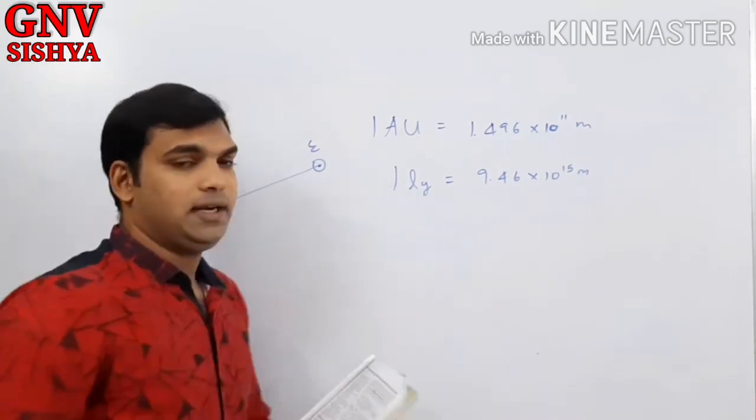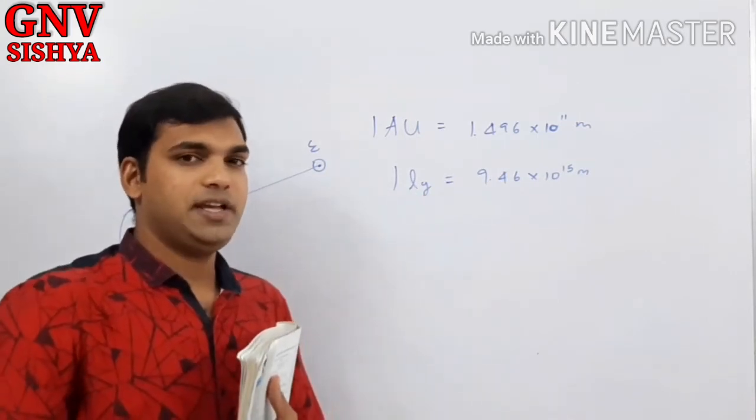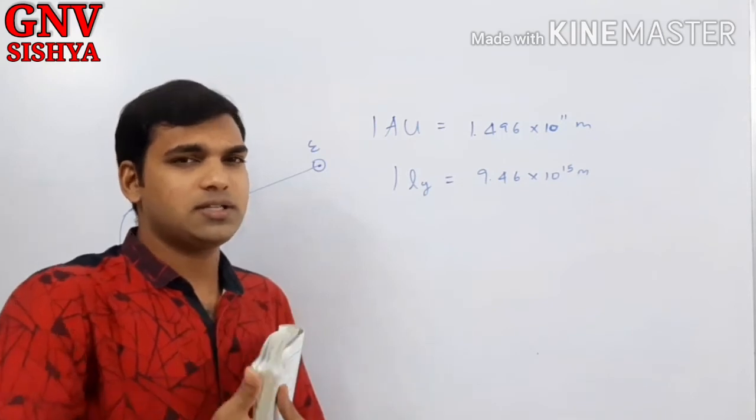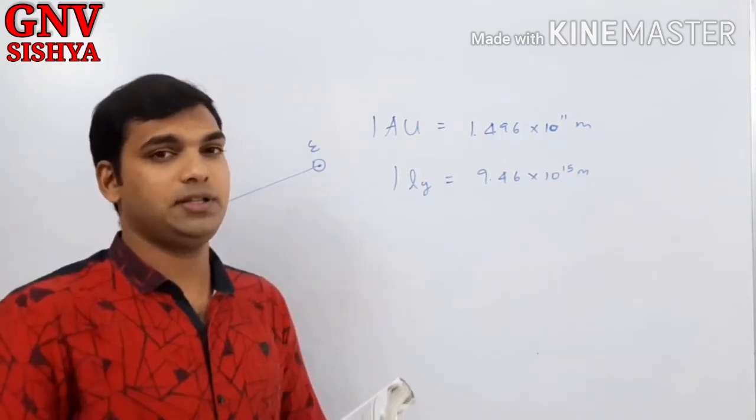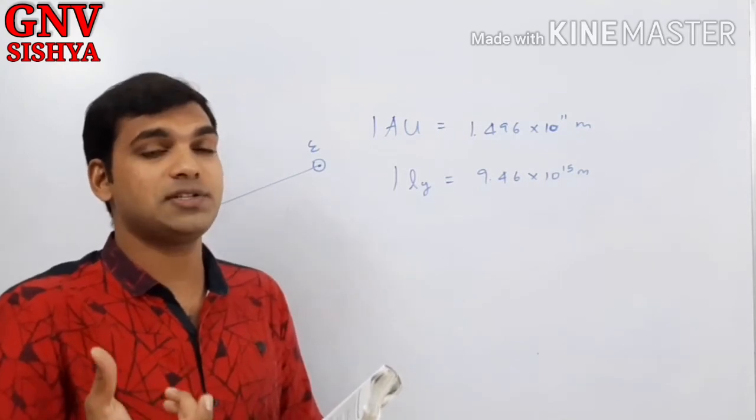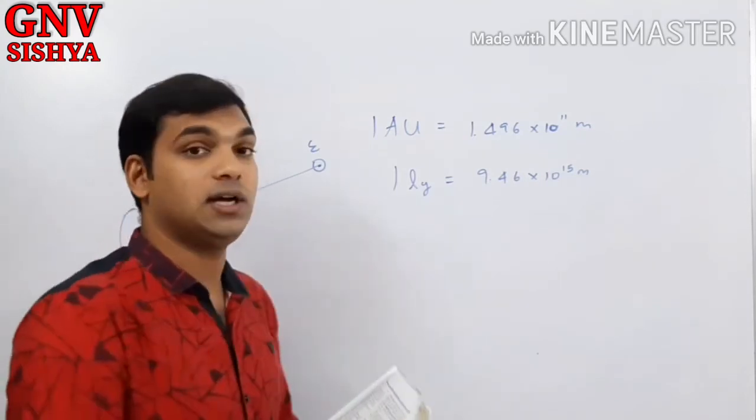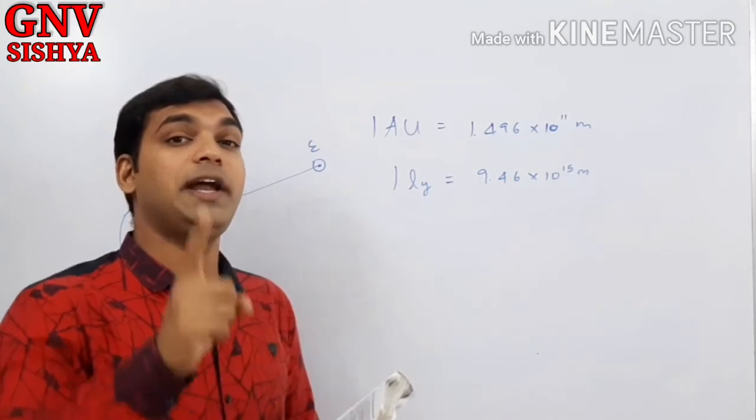It tells year, correct? Light year, like seconds, days, weeks, years. It tells years, but the name is misleading. That is why in most of the cases they will specify this. Light year is the unit of distance, not time. 1 light year is the distance traveled by light in 1 year.